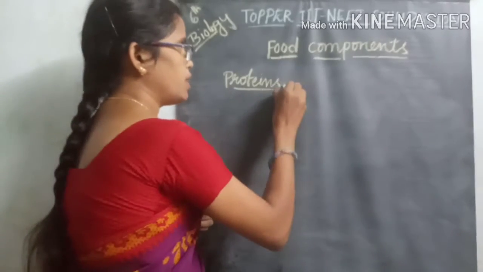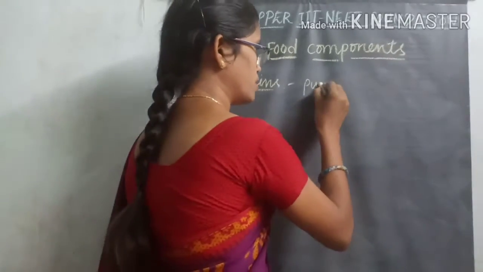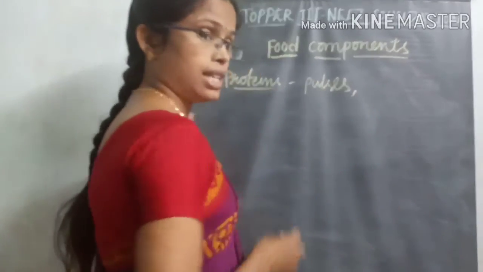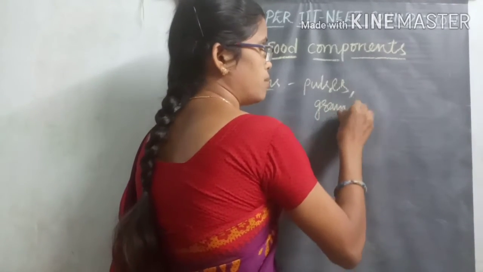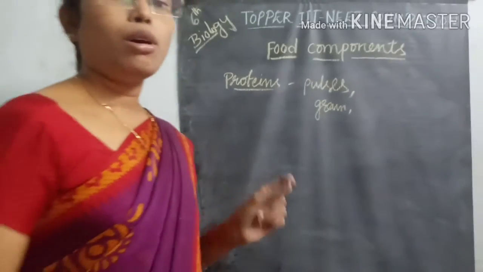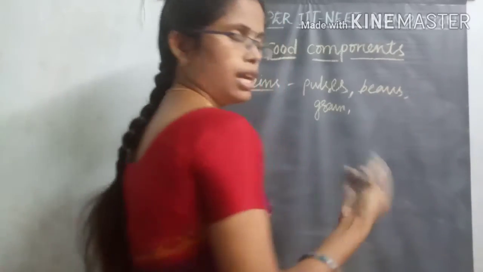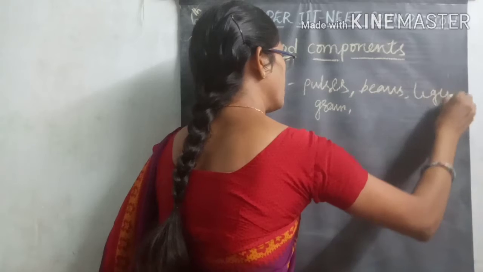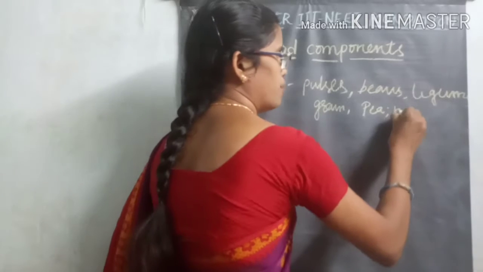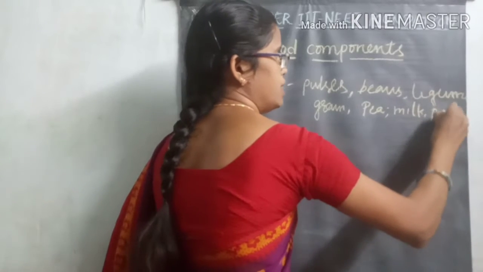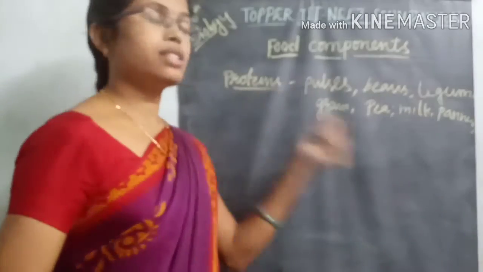Protein-containing food material: in nature there are different varieties of proteinaceous sources. Mainly pulses: grams, red gram, green gram, black gram, Bengal gram, moong, or beans. If you take beans, or legumes, soya beans, like that. Or if you take peas, or milk, or paneer varieties, or chicken, or mutton, these are all sources of protein.